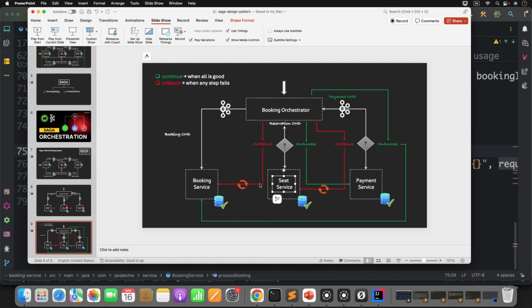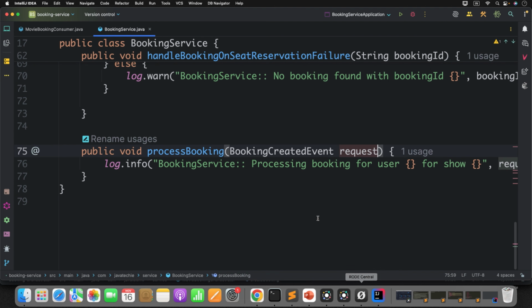Now if you understand this particular flow, first the orchestrator will send the request to this booking service saying that the booking created status is pending. Once seat reserved succeeded and payment succeeded, you will get another command saying that your booking status is now confirmed or processed. So it will get two things: one for the new state that is pending, and second for the update state saying that your booking ticket is confirmed now.